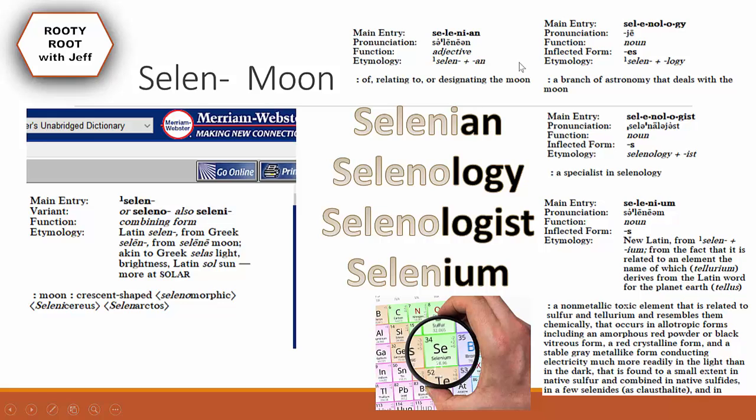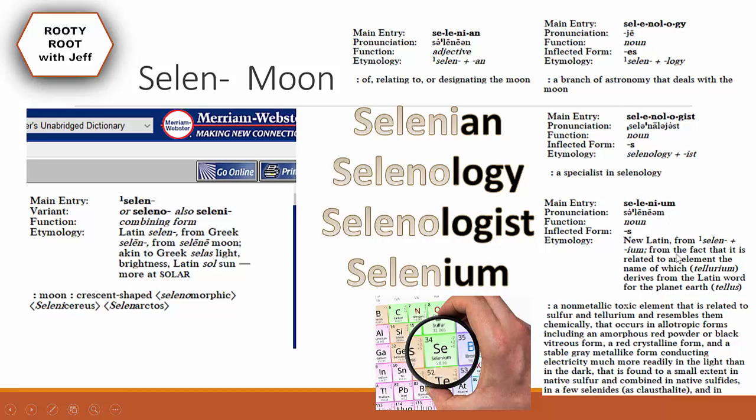So the definition of Selenian is of or relating to or designating the moon, and Selen means moon, so there's moon in the definition. Selenology, so ology basically means study of, and Selen means moon, so it's a branch of astronomy that deals with the moon. Selenologist is a specialist in selenology because they're connected.